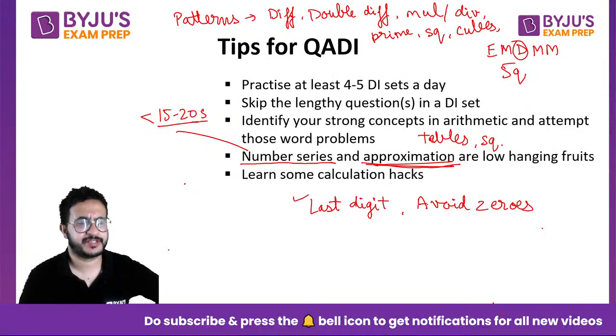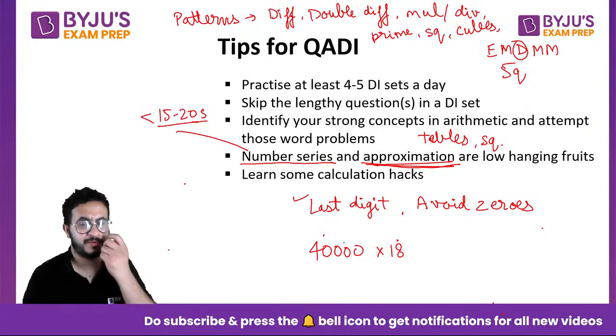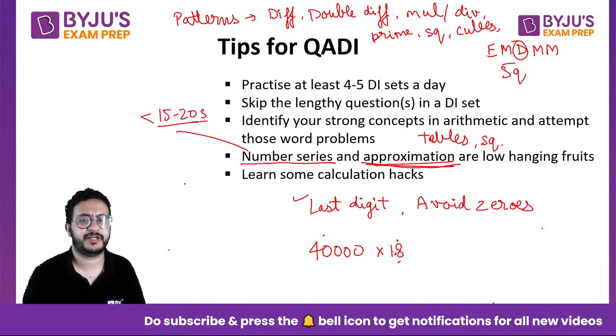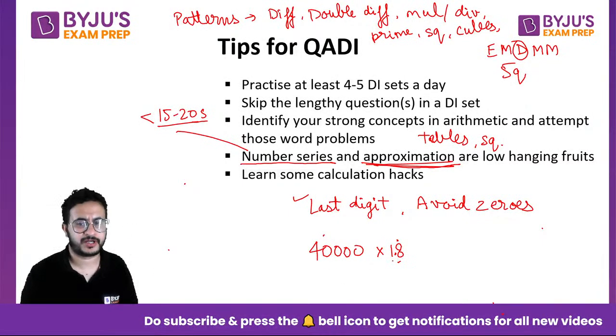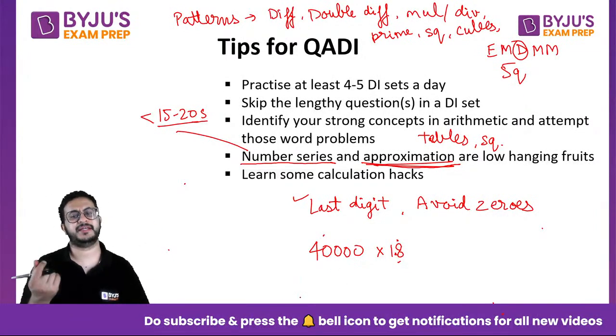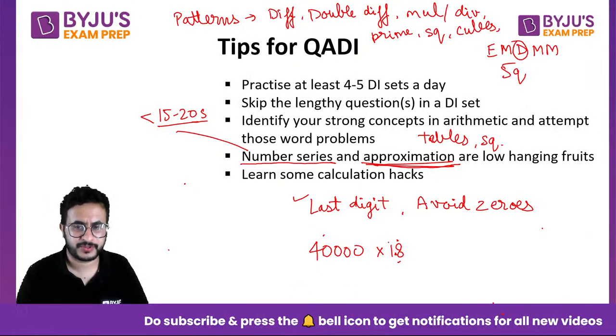Now how does avoiding zeros help? Let us say, taking a very simple example, I have to find 40,000 into 18. You figured out that this is one part, this is the second part, some information given. So instead of counting the number of zeros, just multiply 1.8 into 40,000. Now people think how many zeros, they count here the decimal, here the zero, how many zeros should come? When you start thinking in those ways, the time goes. If the zero is here, still you can say 3 zeros.